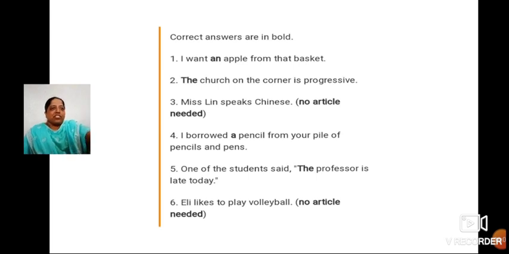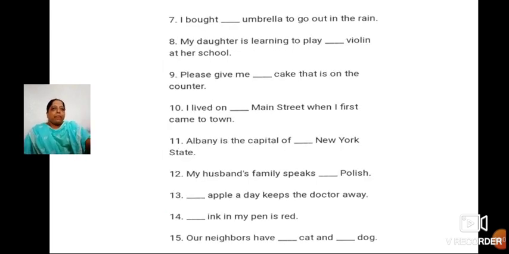Okay, let's check some more examples. I bought an umbrella. Okay, my daughter is learning to play the violin at her school. Please give me the cake. I lived on the main street. Albany is the capital of New York State. No article is needed here. My husband's family speaks Polish. Okay. An apple a day keeps the doctor away.